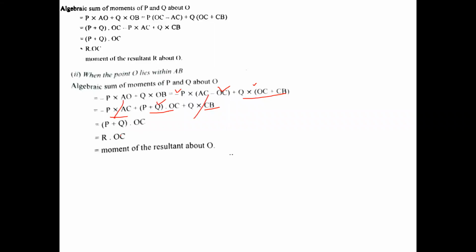So OC plus CB, again by opening the brackets and combining the terms with OC: minus P into AC, P plus Q into OC, and similarly Q into CB remains and Q into OC combines. So these two terms again cancel out, and we will get P plus Q into OC, that means R into OC, the moment of the resultant about O.